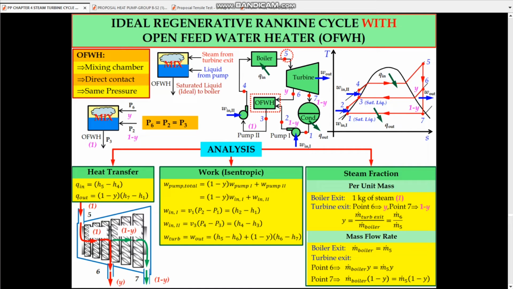So for steam fraction per mass, at the boiler we consider 1 kilogram of steam, and at turbine exit at point 6, the steam fraction per unit mass will be Y. At point 7 it will be 1 minus Y.